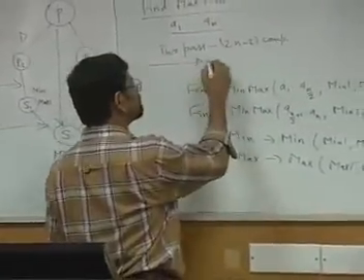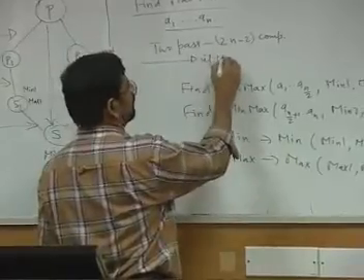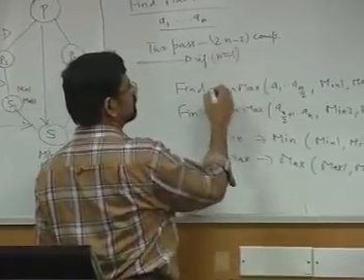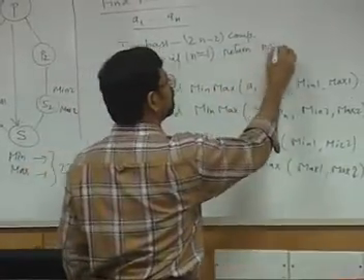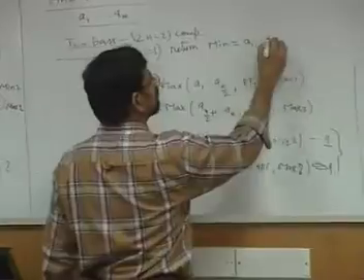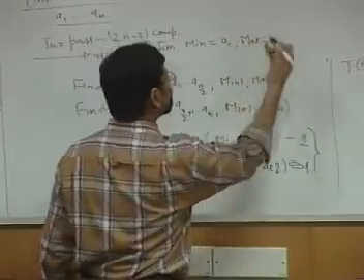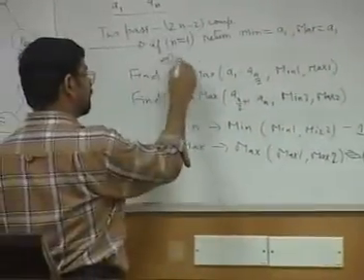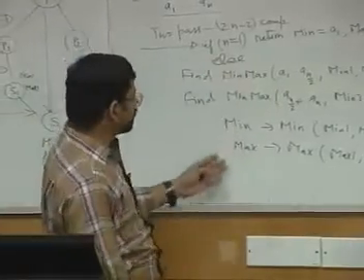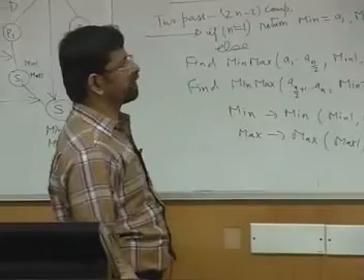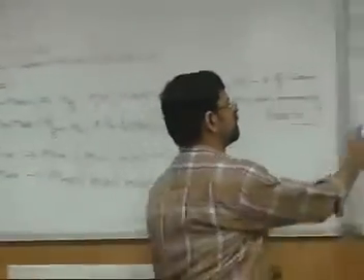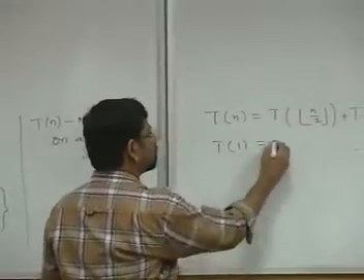So what I do is, if n equals 1, then return min equal to a1, max equal to a1. No comparison is needed. Else you are going to split into 2 parts and then do it. Therefore T(1) equals 0.